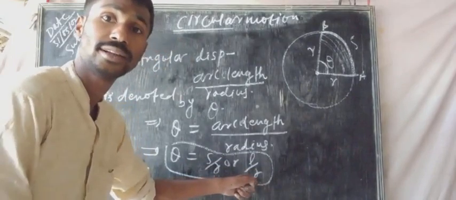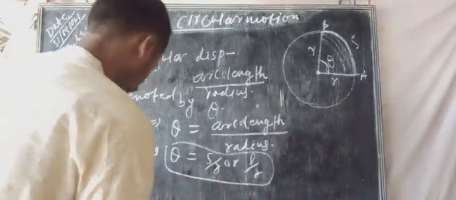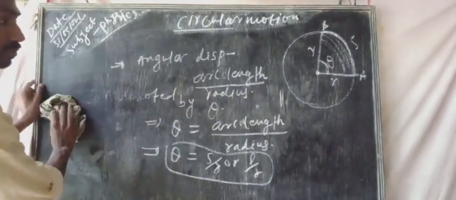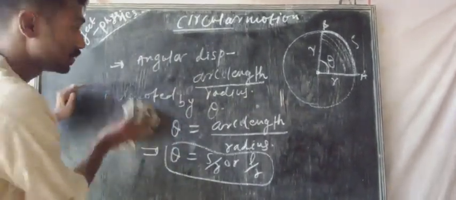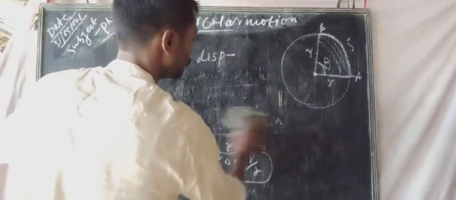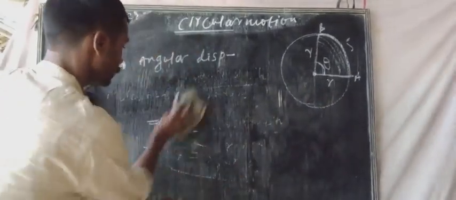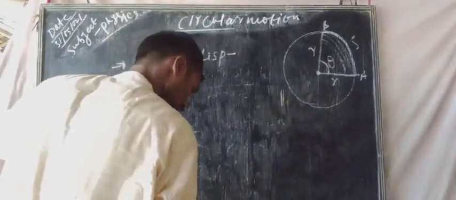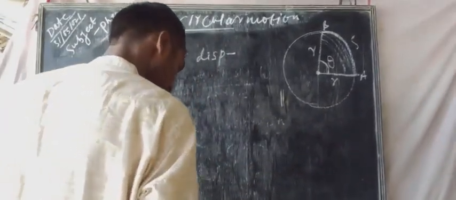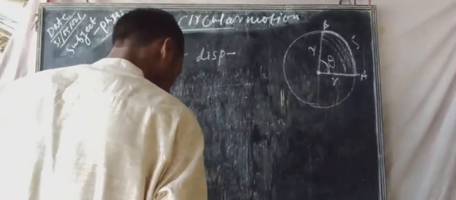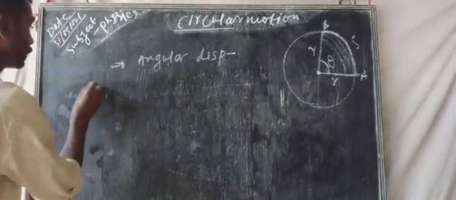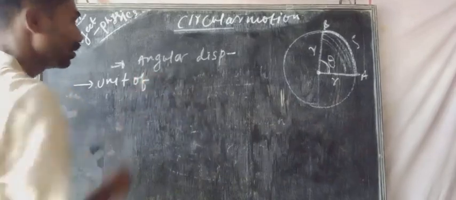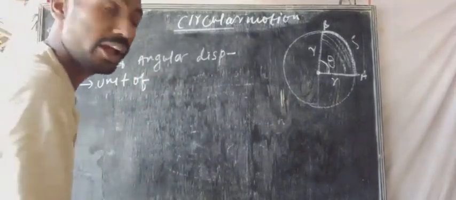So basically, angular displacement. Now, what will be the unit of angular displacement?